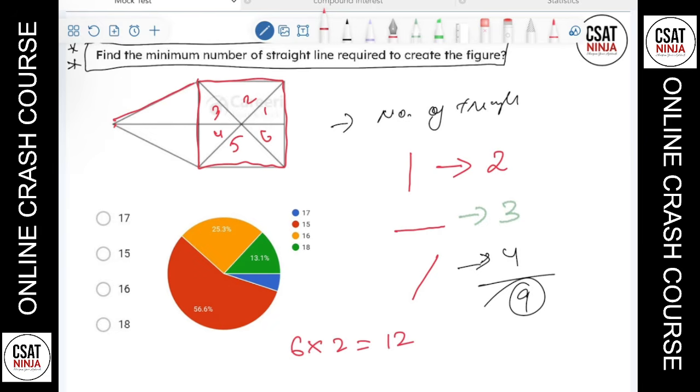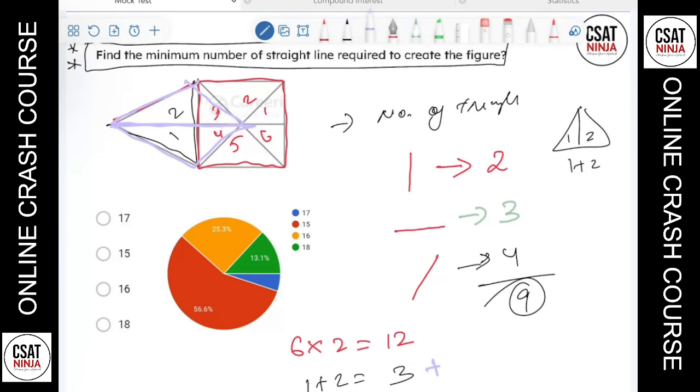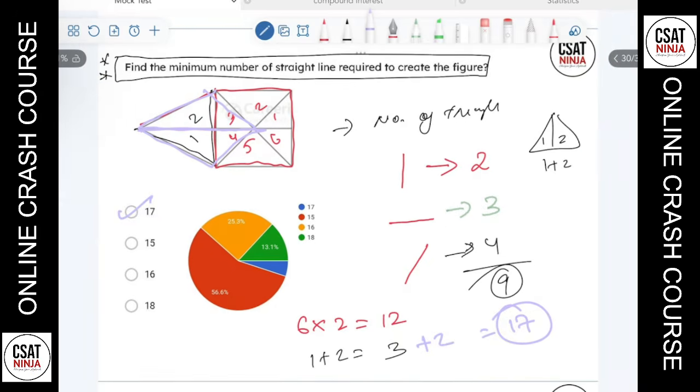And what about this shape here? If you have a triangle like this, we just add the terms: 1 plus 2, which is equal to 3. There are 3 triangles in this shape. But remember, there are some triangles that we have left out. This is one triangle, and this is another triangle. So there is plus 2, plus 2. If you sum this, 12 plus 3 is 15, 15 plus 2 is 17. So the answer was 17. Since the question was wrong, that's the reason why many people got the answer wrong. So that question was wrong.